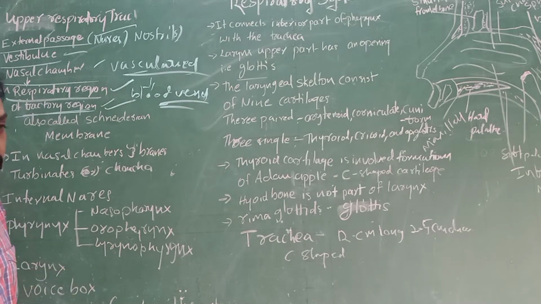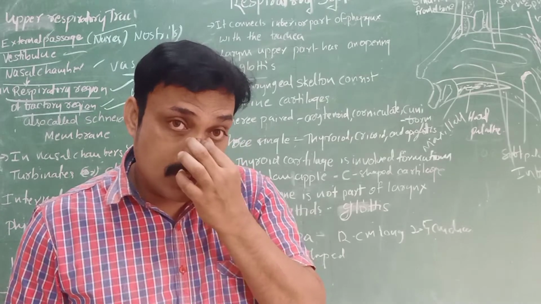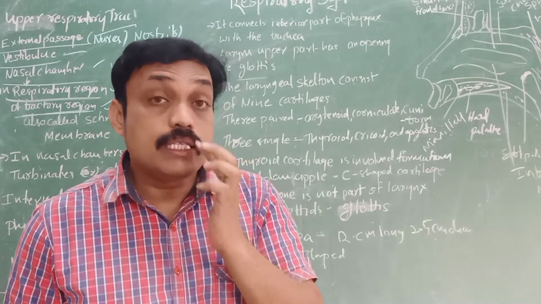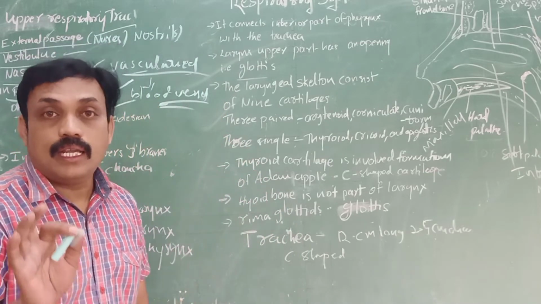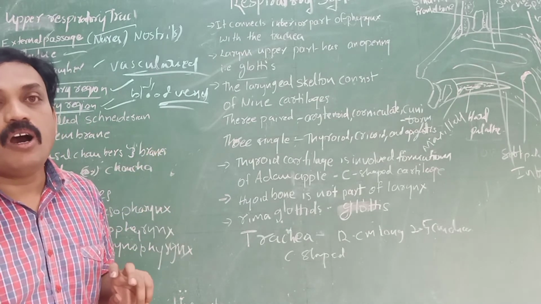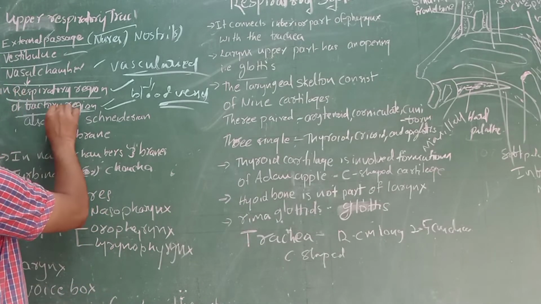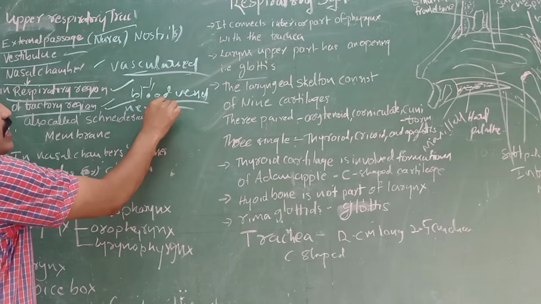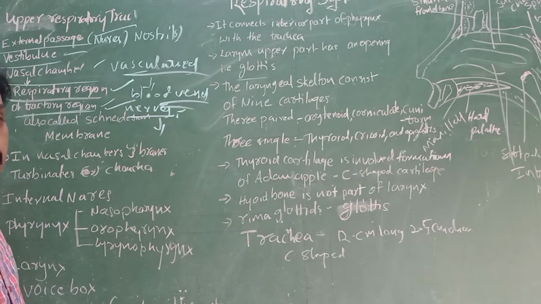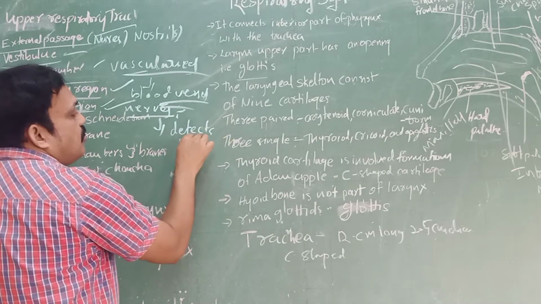What is the use of the olfactory region? The upper lining of the nasal chamber is covered with what? It is covered with epithelium, the olfactory epithelium. In the olfactory epithelium, olfactory nerves are located. These olfactory nerves are useful to detect smell. Actually, how do we observe it?